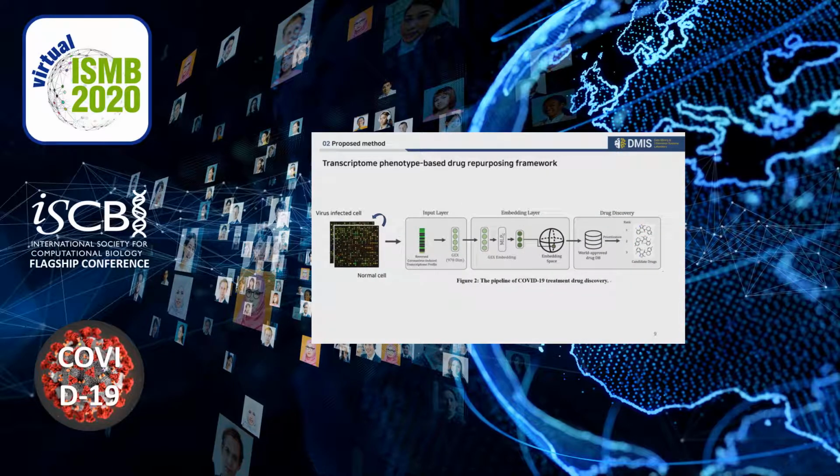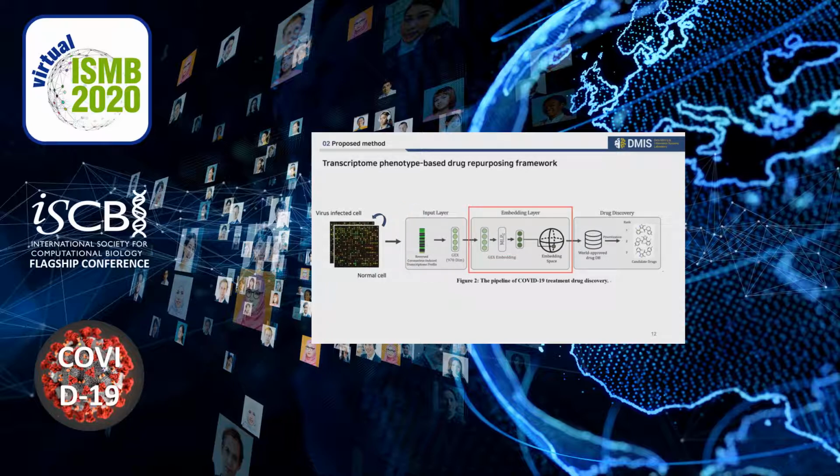This is our model in the drug discovery process. First, we make a reverse coronavirus-induced transcriptomic profile. It implies a transition from the COVID-19 infected state to the normal state at the transcriptome level. And we Z-normalize the reverse transcriptomic profile vector data with 978 landmark genes as input.